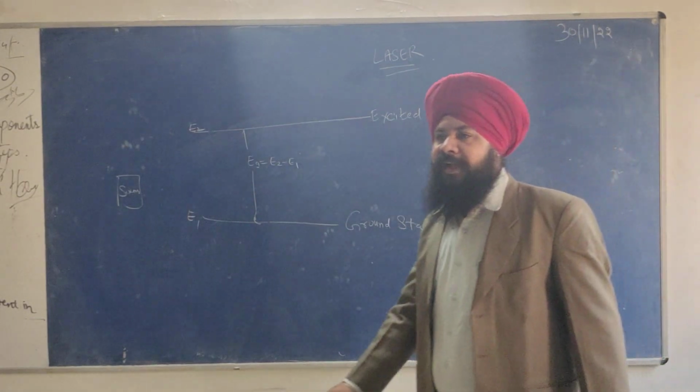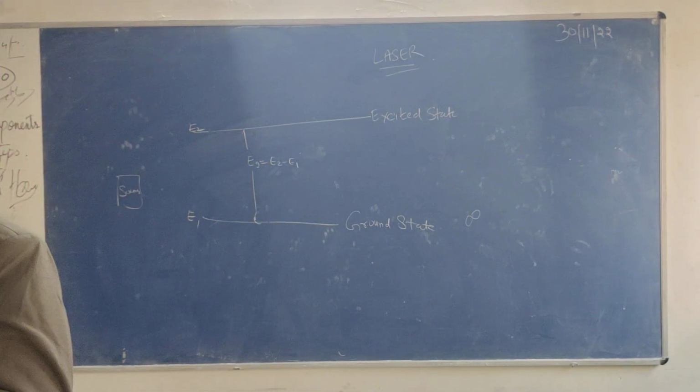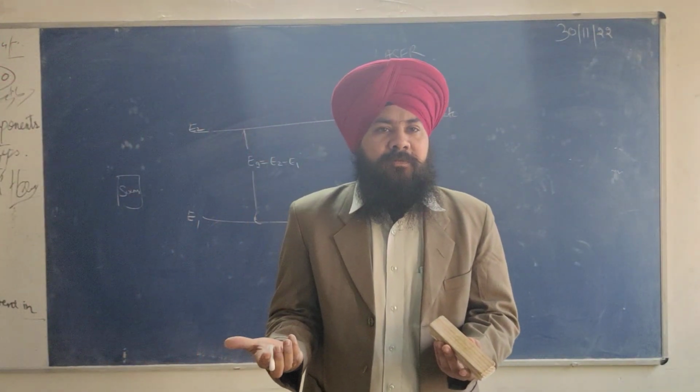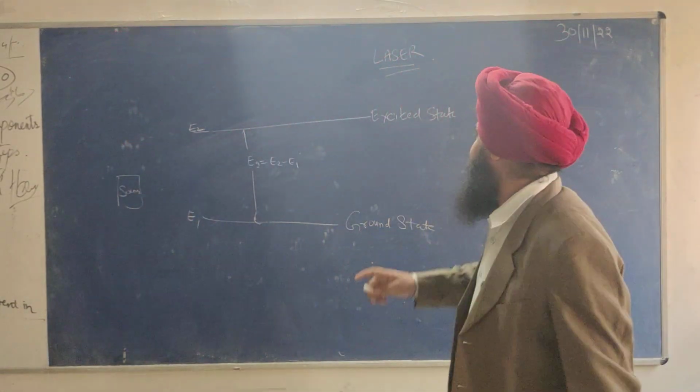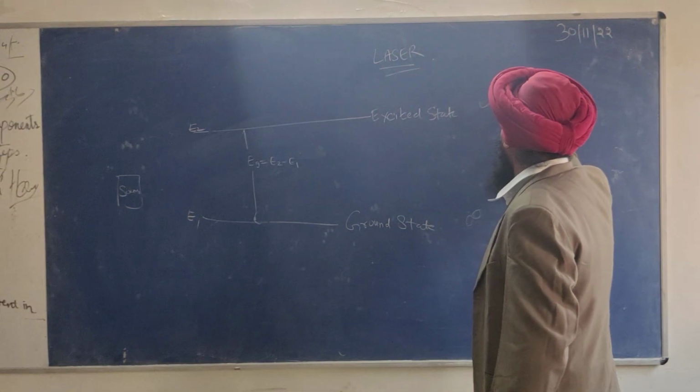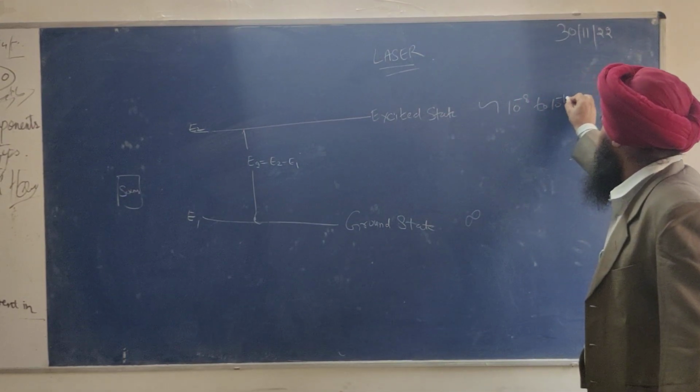What is the lifetime of the atom in the excited state? Very short, of the order of 10 to the power minus 8 to 10 to the power minus 10 seconds.